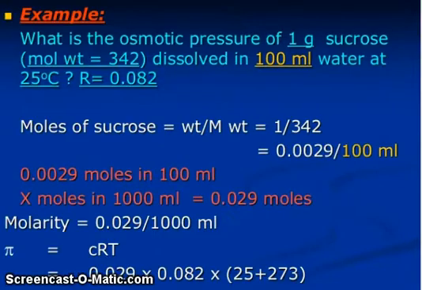Now friends, what is the osmotic pressure of 1 gram sucrose, molecular weight 342, dissolved in 100 ml water at 25 degrees Celsius? So the mole of sucrose you can calculate, and molality. So pi is CRT, equal to 0.029 into 0.082 into (25 plus 273).